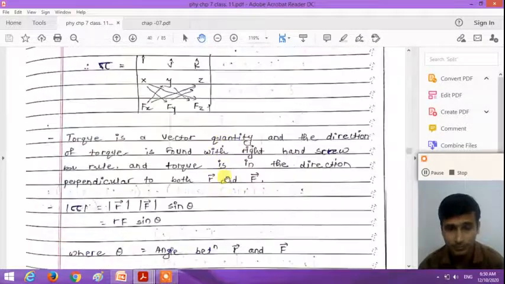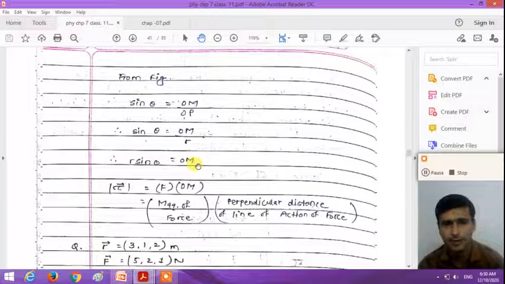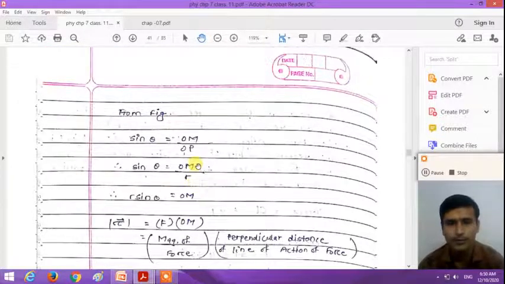So the magnitude of the torque tau is the magnitude of the force times the perpendicular distance of the line of action of the force. Torque is defined as the product of the magnitude of force and the perpendicular distance of the line of action of the force. So understand how we can derive the definition of the torque.